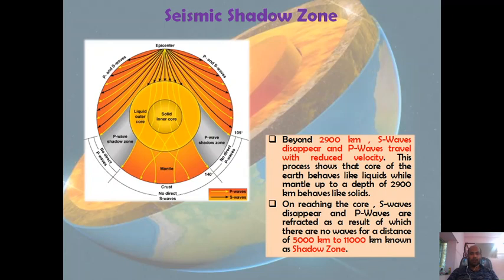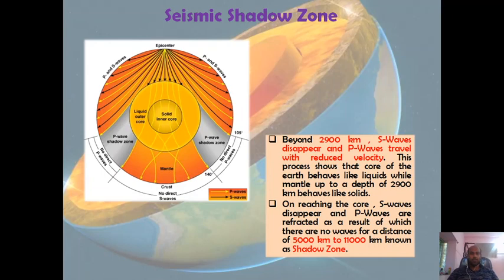There are two kinds of shadow zone. In one shadow zone, there is no P wave and also no S wave. So this part of the shadow zone is known as the P wave shadow zone. That is shown in light gray color. And in another part of the crust, what is there? There is only P wave, but there is no direct S wave. So this part is called the S wave shadow zone.